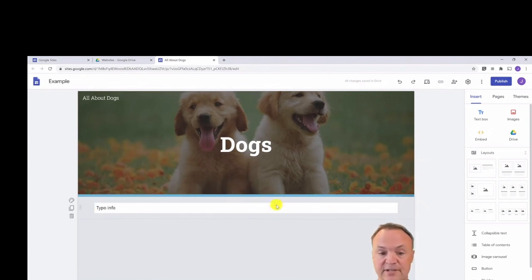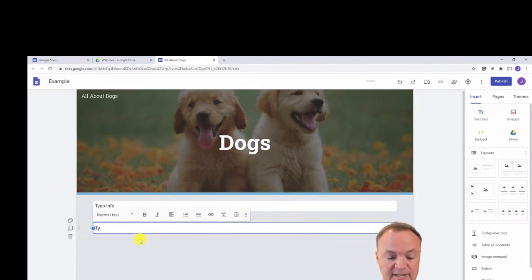Now, I'm going to do this one more time, and a different way to do this would be to just double click over here. If I double click, it pops up with this, and it's the same thing as these over here. So it's kind of just a shortcut. I'll click text again and type info here, and I'll just put 2.